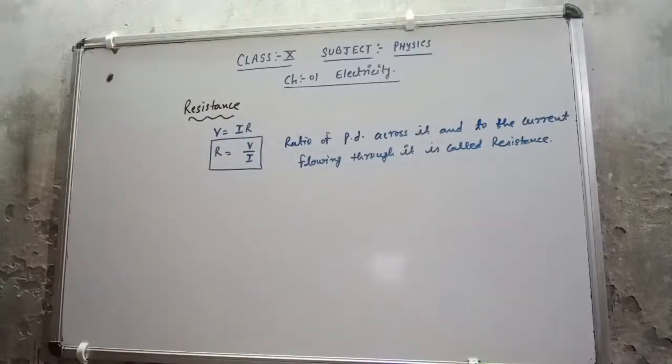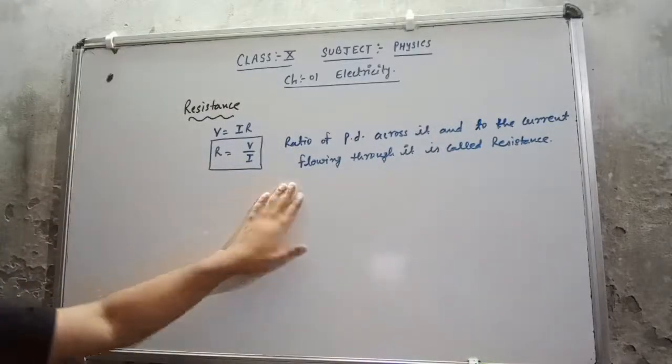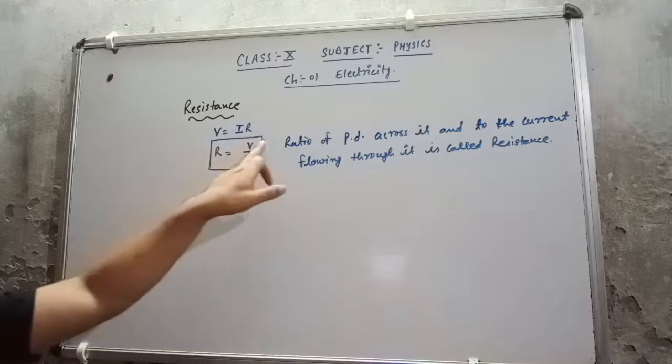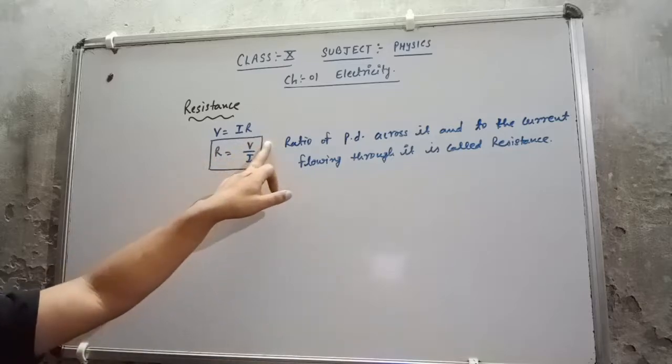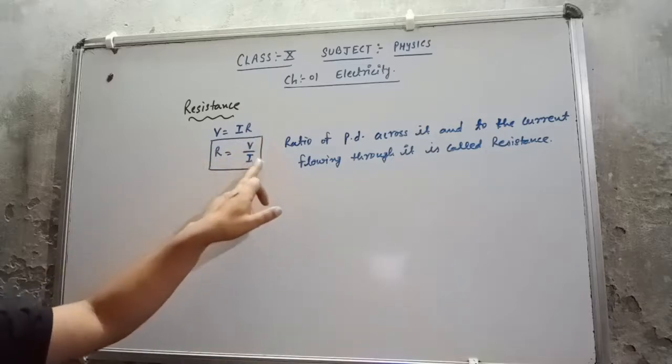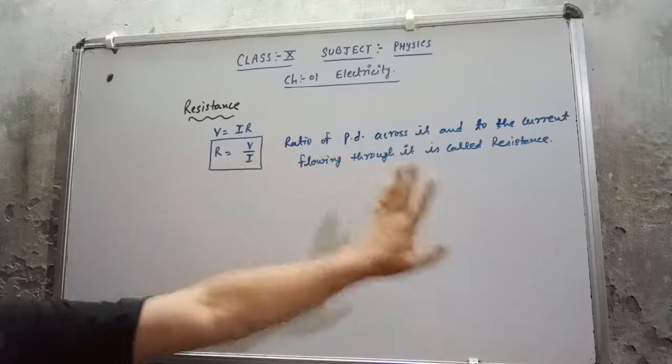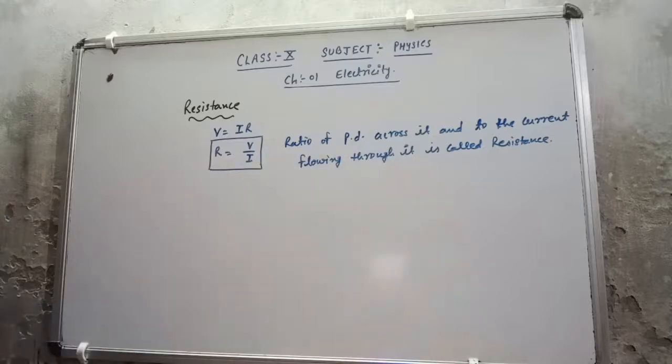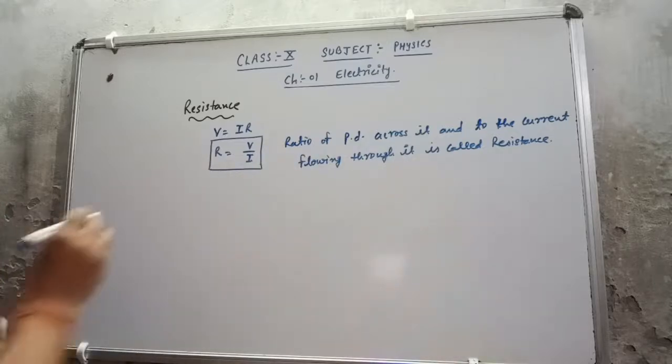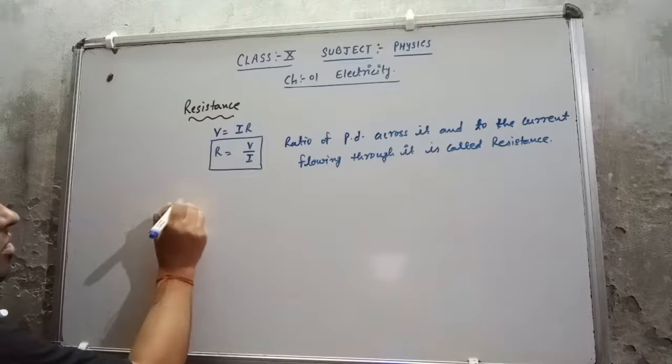The definition is coming from the formula: the ratio of potential difference across the conductor and the current flowing through it is called resistance. Now let's discuss the unit of resistance.